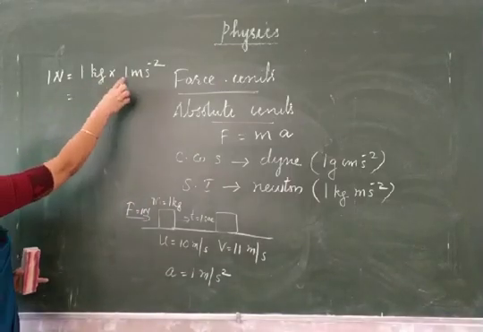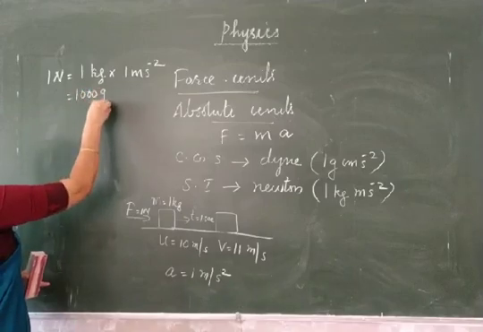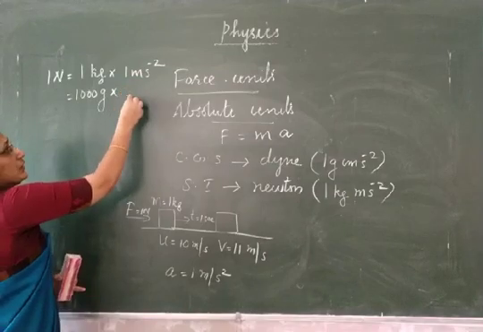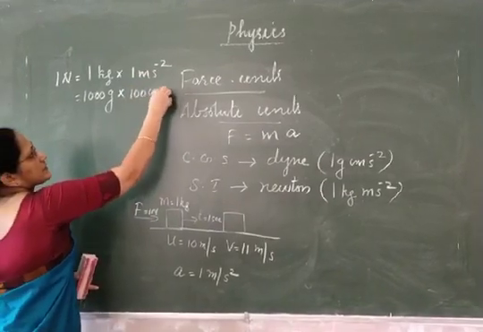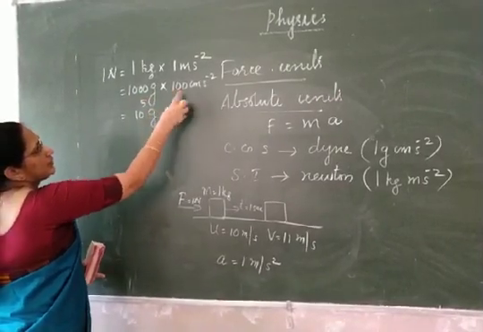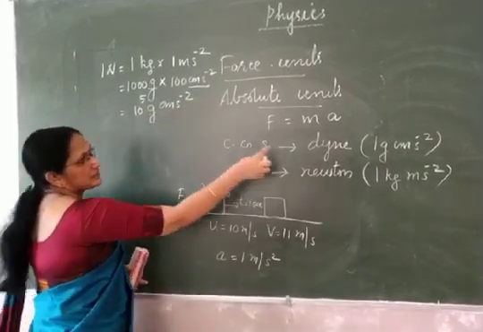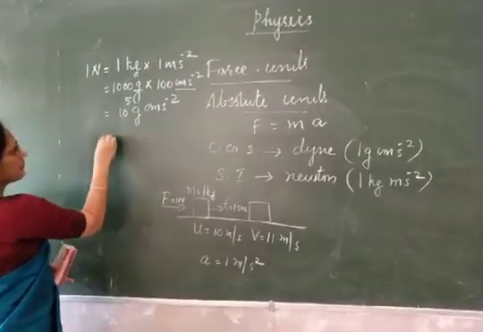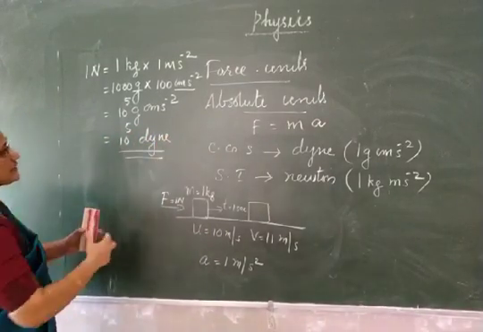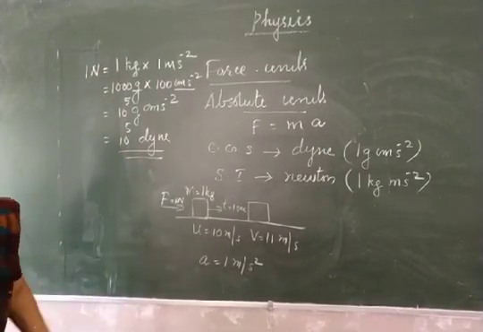Let us convert each term into CGS system. 1 kilogram is equal to 1000 gram. 1 meter per second square is equal to 100 centimeter per second square. So it is equal to 10 to the power 5 gram centimeter per second square. Gram centimeter per second square, short form is dyne. It is equal to 10 to the power 5 dyne. So this is the relation between Newton and dyne. 1 Newton is equal to 10 to the power 5 dyne.